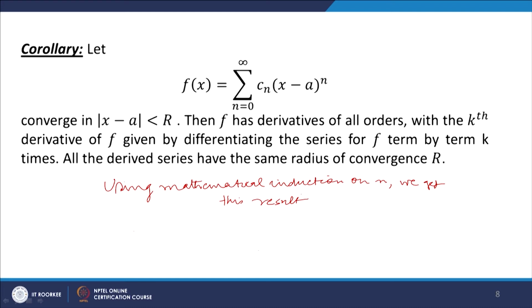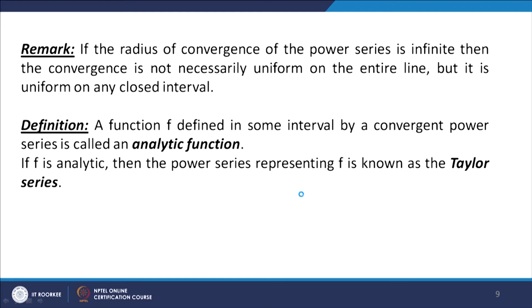Now let us give a remark. If the radius of convergence of the power series is infinite, suppose the series converges for all values of x, then the convergence is not necessarily uniform on the entire line. We have said that if the series has radius of convergence r, and the region of convergence is given by |x - a| < r, then the differentiated series also has the same radius of convergence.